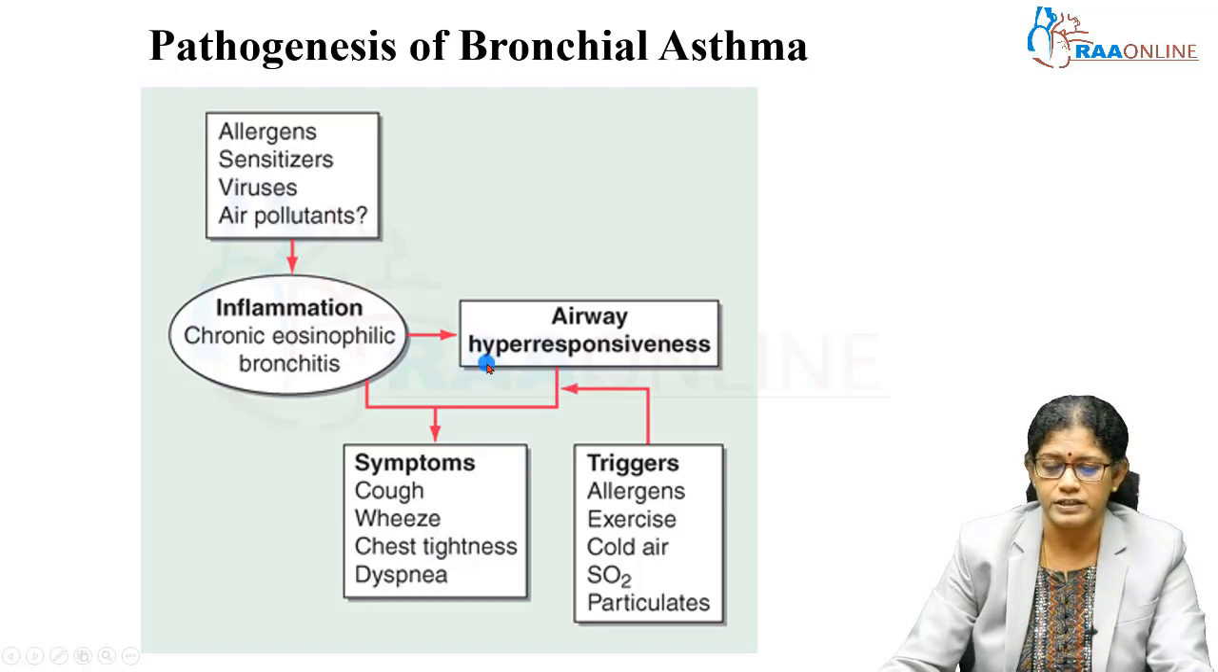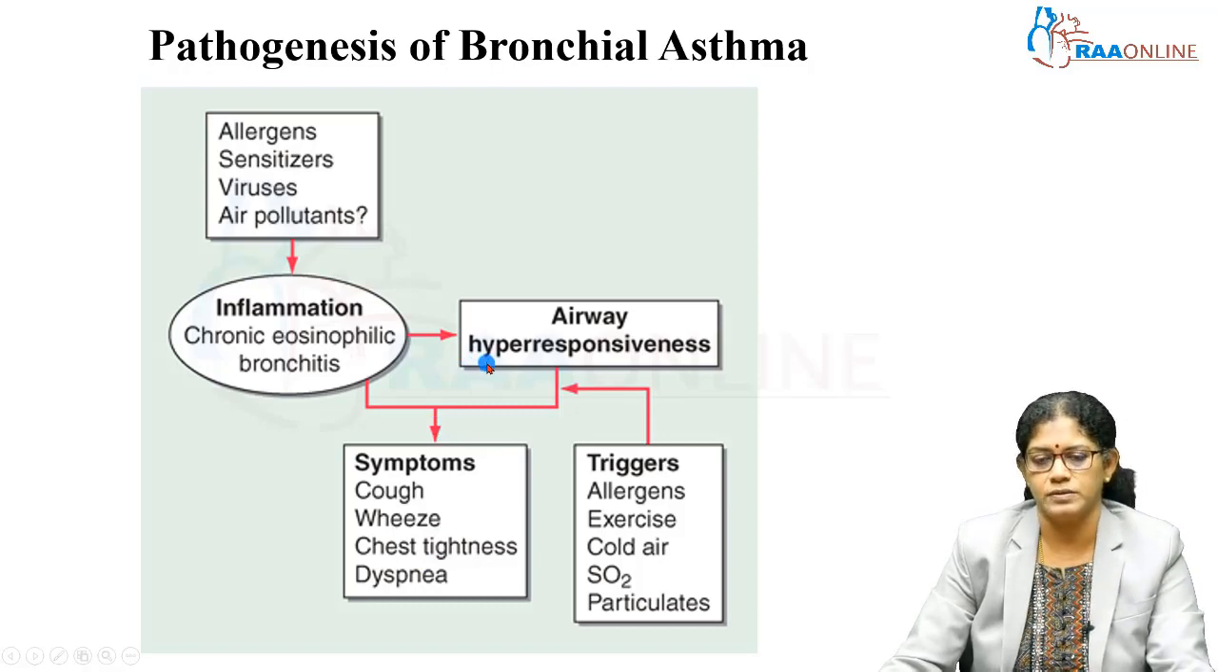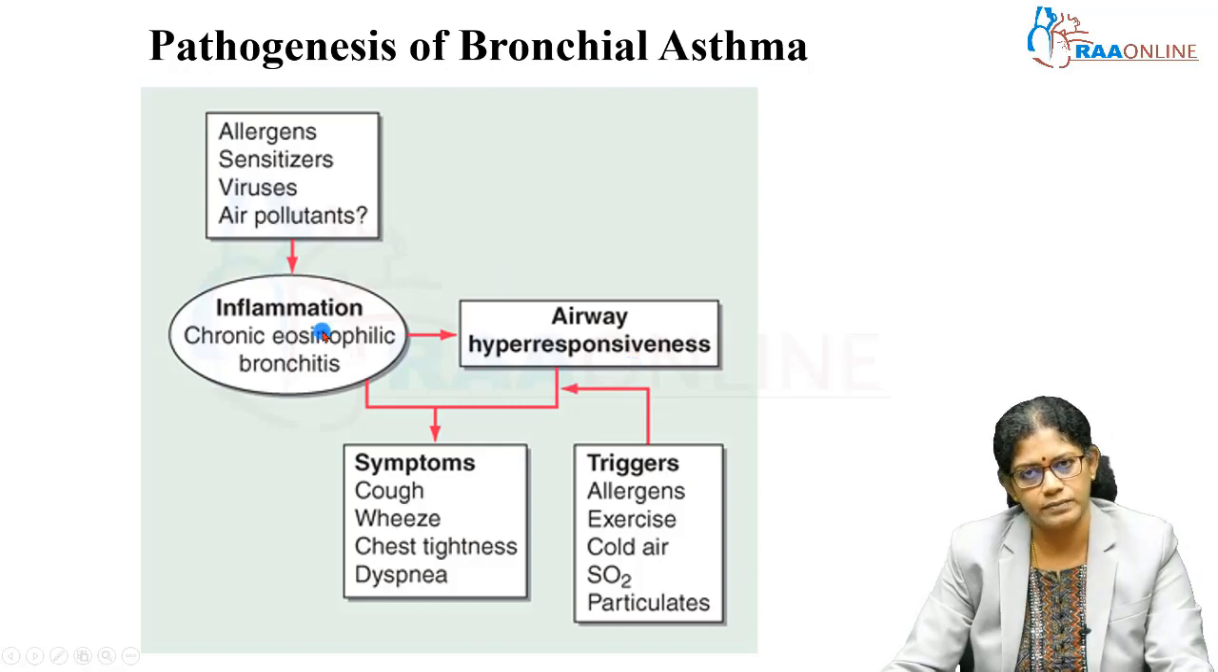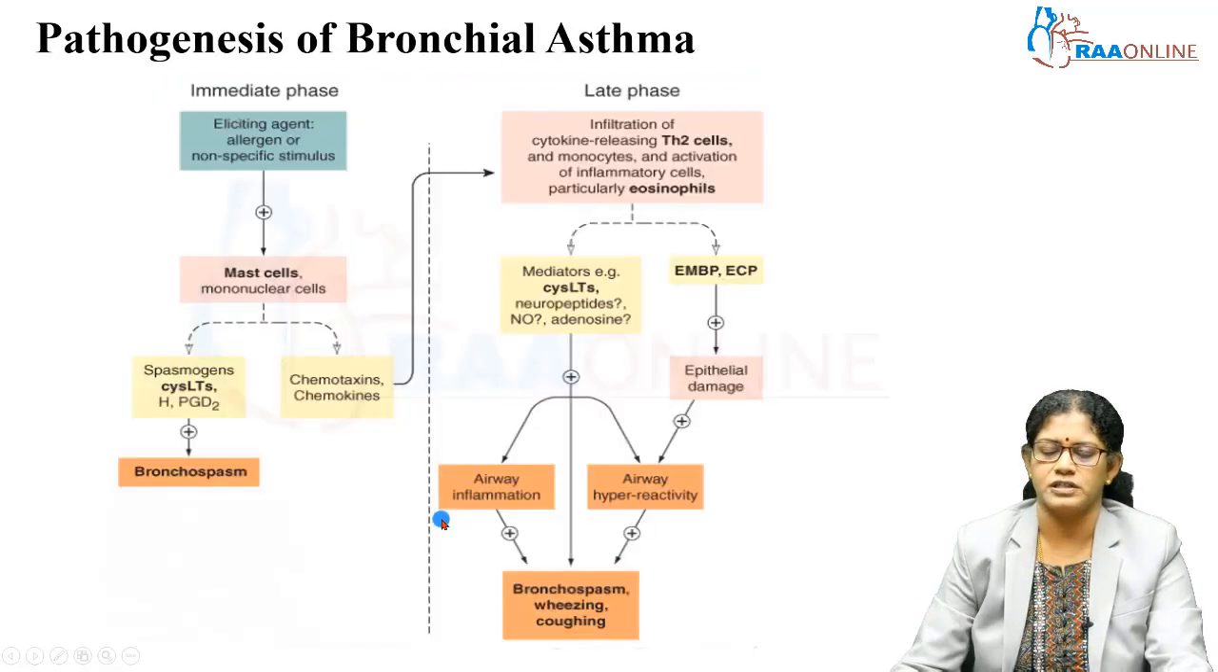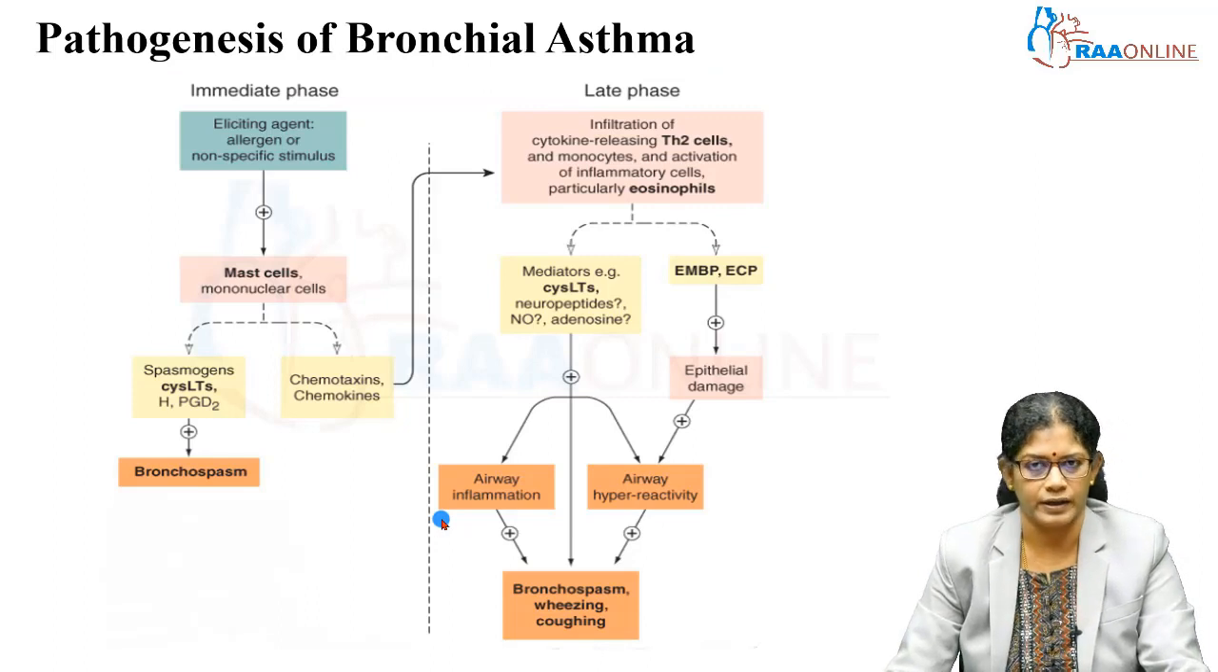This airway hyperresponsiveness can be stimulated by these triggering agents: allergens, exercise, cold air, sulfur dioxide, some particulate matter, pollution. So these can stimulate airway hyperresponsiveness. The same factors can stimulate inflammation. These two are the major reasons which produce these symptoms. So in detail we can see the pathogenesis. So what is happening in bronchial asthma?